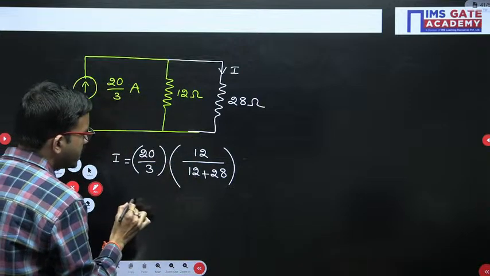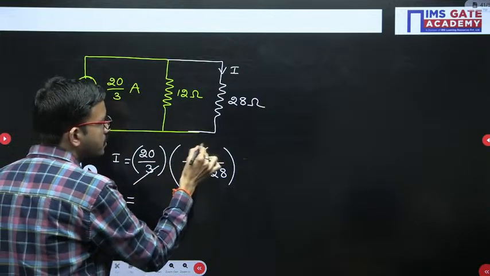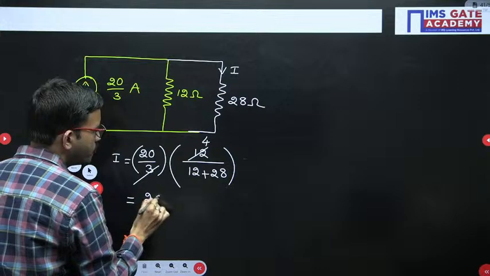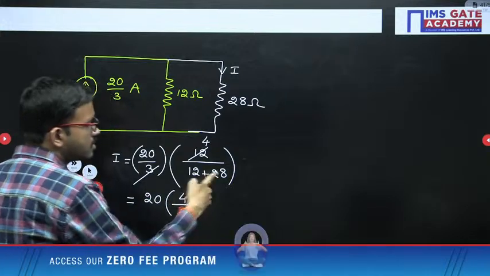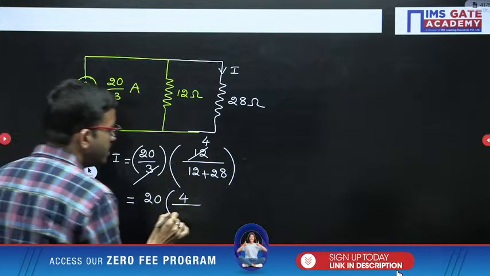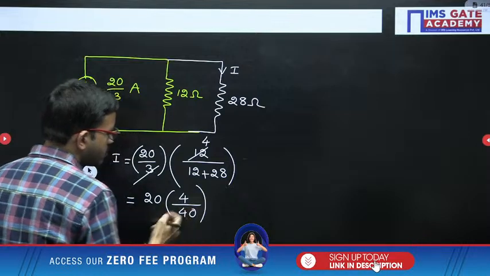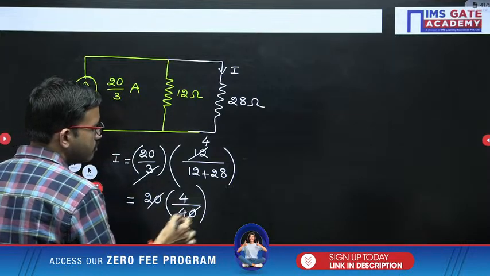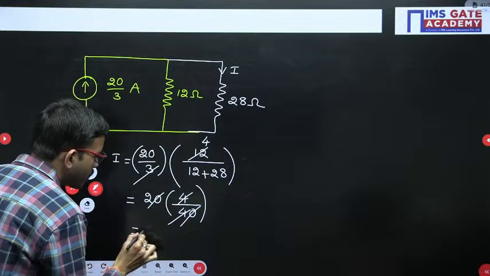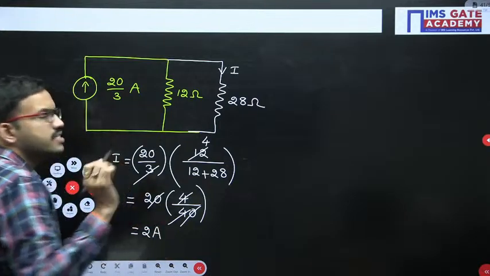So here you are getting 3 4 times, then 20 into 4 divided by 28 plus 12, that is 40. So here 0 is getting cancelled, 4 is getting cancelled, you are getting 2 ampere. Yes, once again same answer.